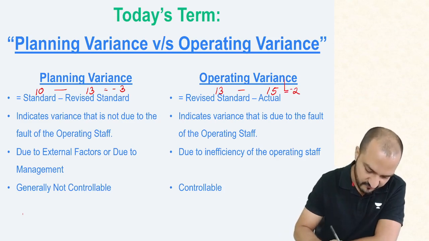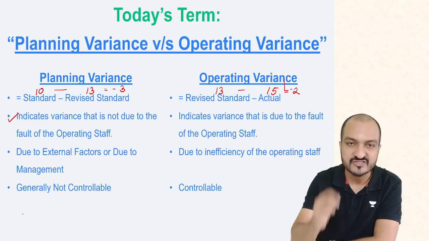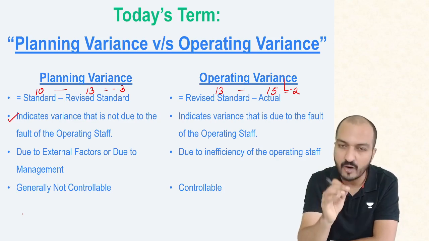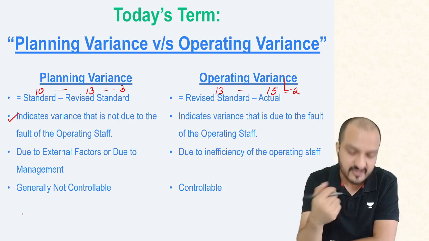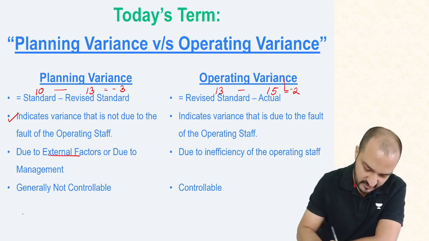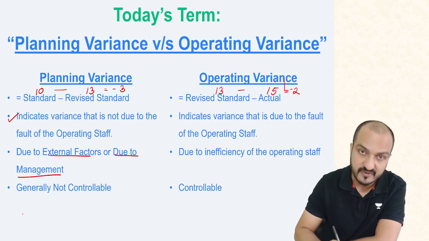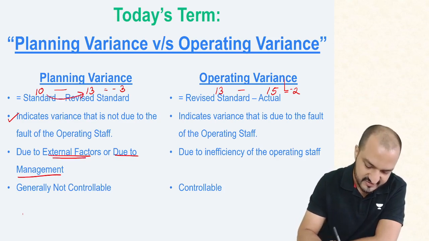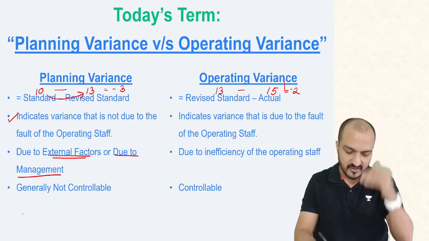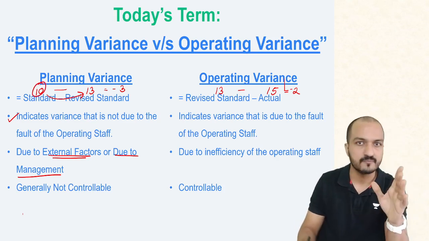Planning variance indicates variance that is not due to the fault of the operating staff. It is due to external factors or due to management fault. Because of external factors, market price has increased to 13. Because of management fault, the estimate of 10 made was wrong.